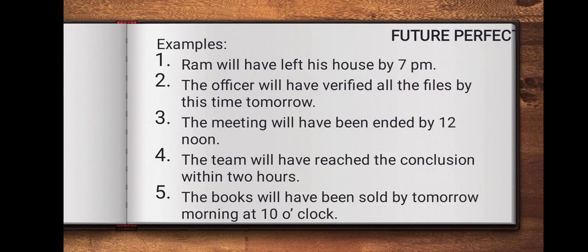So see the examples. Ram will have left his house by 7 p.m. The officer will have verified all the files by this time tomorrow. The meeting will have ended by 12 noon. The team will have reached the conclusion within 2 hours. The books will have been sold by tomorrow morning at 10 o'clock. Here in the future perfect, an action might have begun in the past, but it is still happening at a specific time in the future. So this is called future perfect.